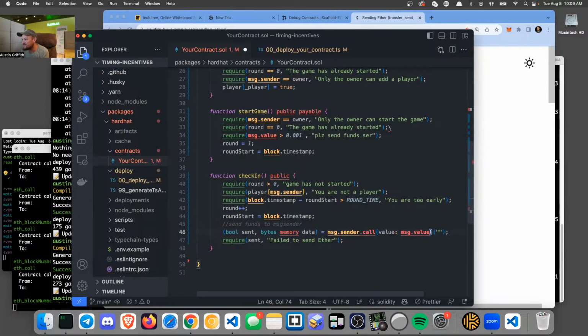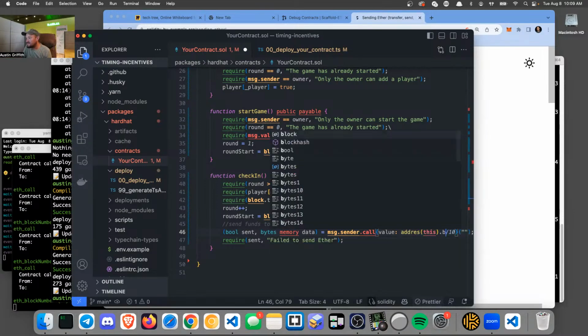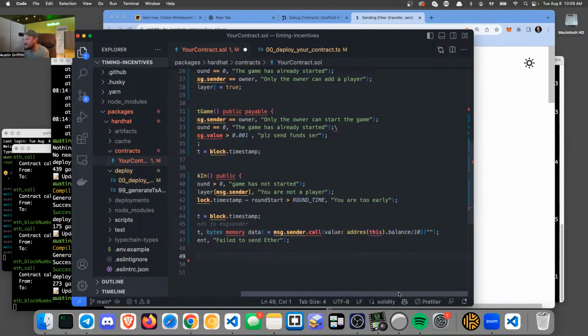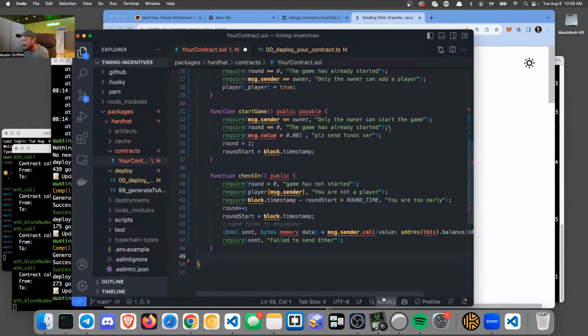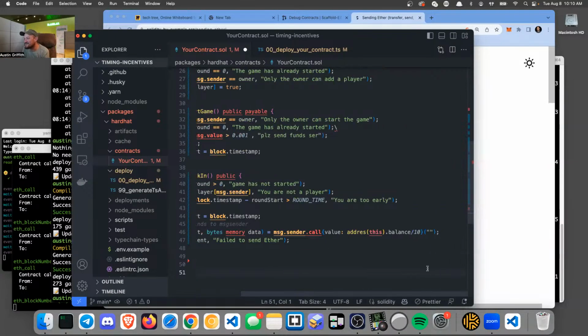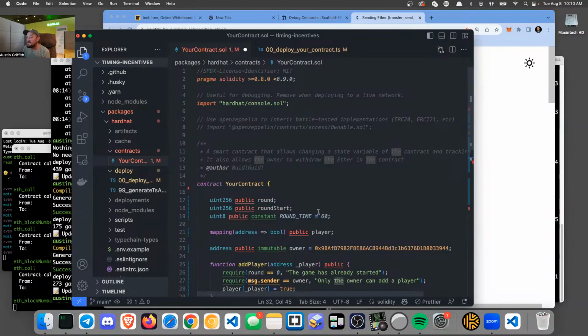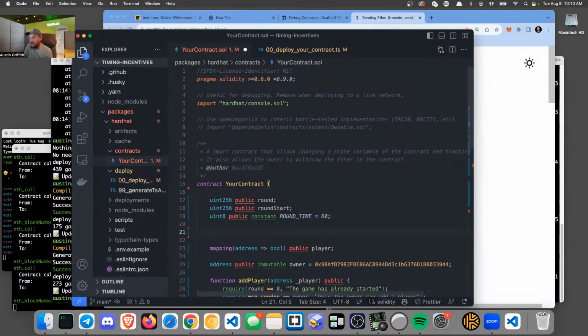and pass some message.value in. Let's see. I'm going to send 10. Let's see. What I want to do is take the address this dot balance. Yeah, how much money do we want to send them? I'm going to send them 1/10 of everything we have in the contract. That's weird. I don't think that's what I want to do. Let's see. How do we want to do this? Yeah, let's have some payout up here. Okay, we're going to have another uint.